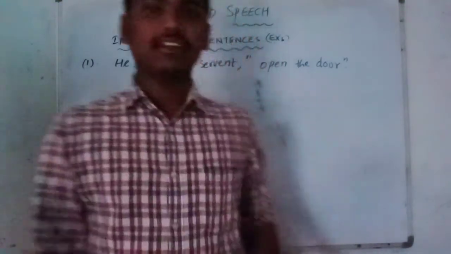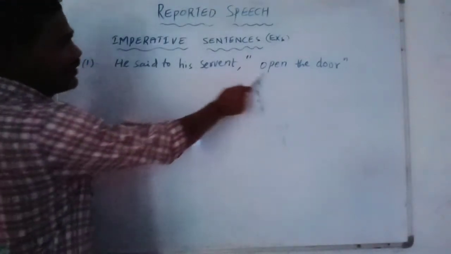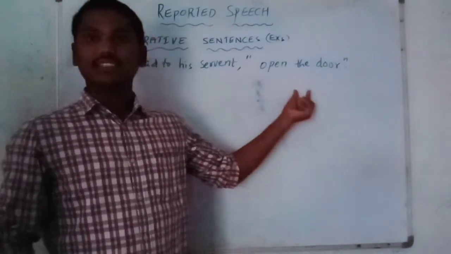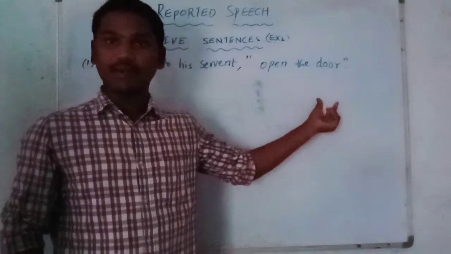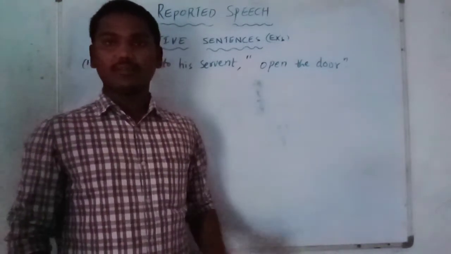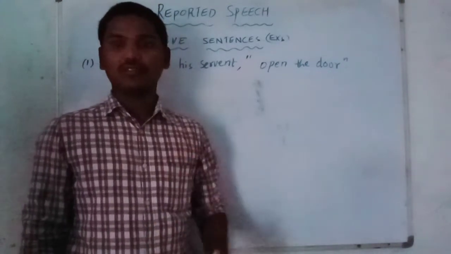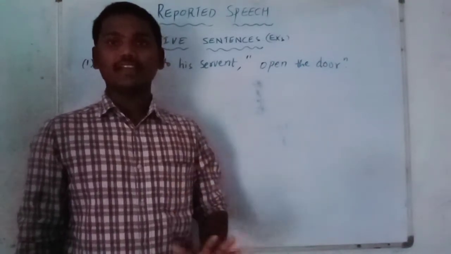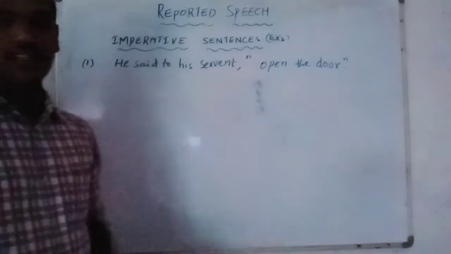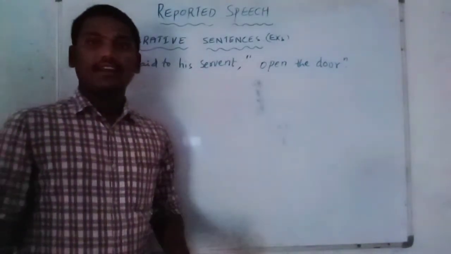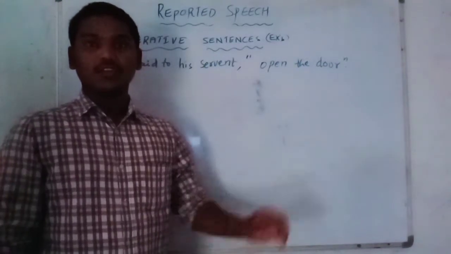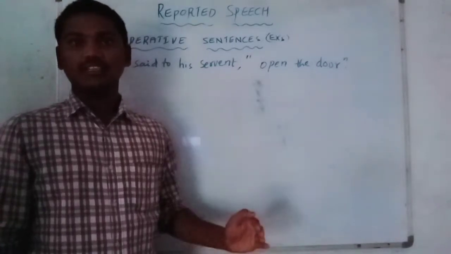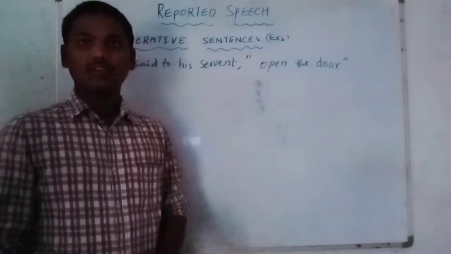Okay students, now let us see here. He said to his servant, "Open the door." Basically, the reported part is very important. So, is this an assertive sentence, or interrogative, or imperative, or exclamatory? That is important. Indirect speech has its own rules. Every sentence has its individual rules, and according to that, we have to change from direct speech to indirect speech. Already I told you when I started reported speech: tenses and sentences. We have to identify these two things in every problem, and according to the rules we have to change them.